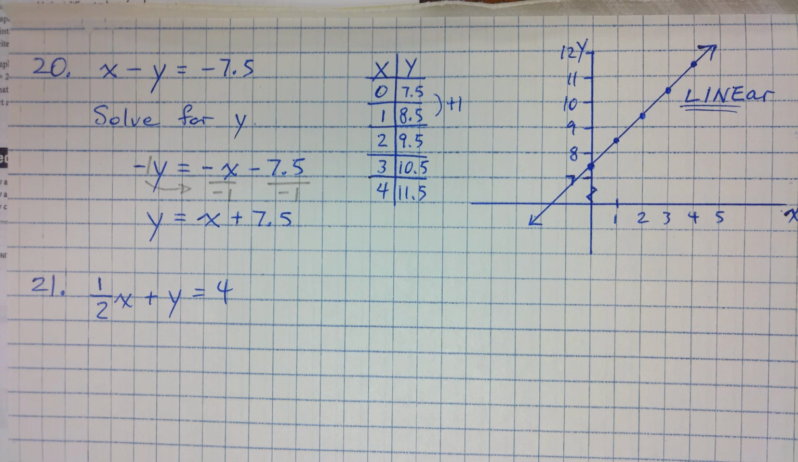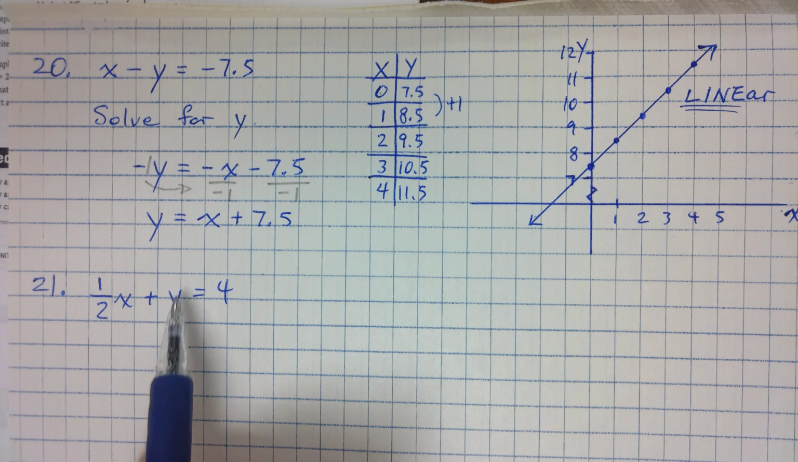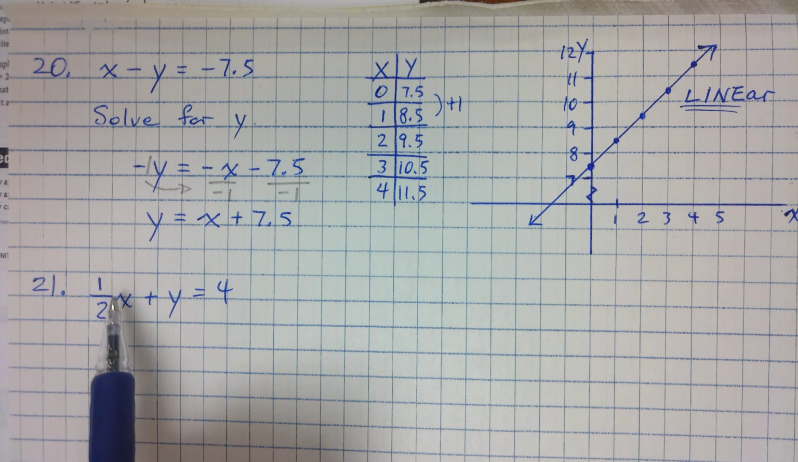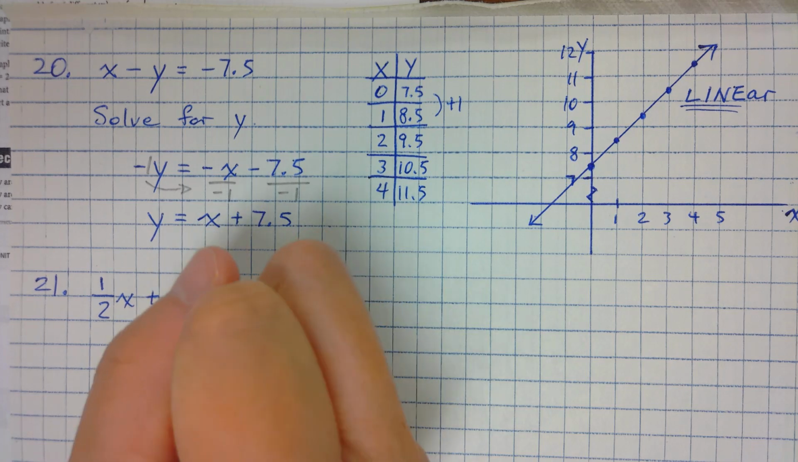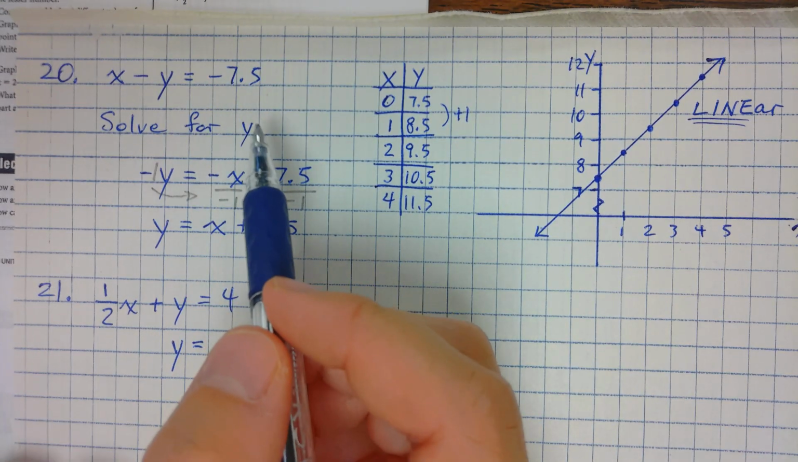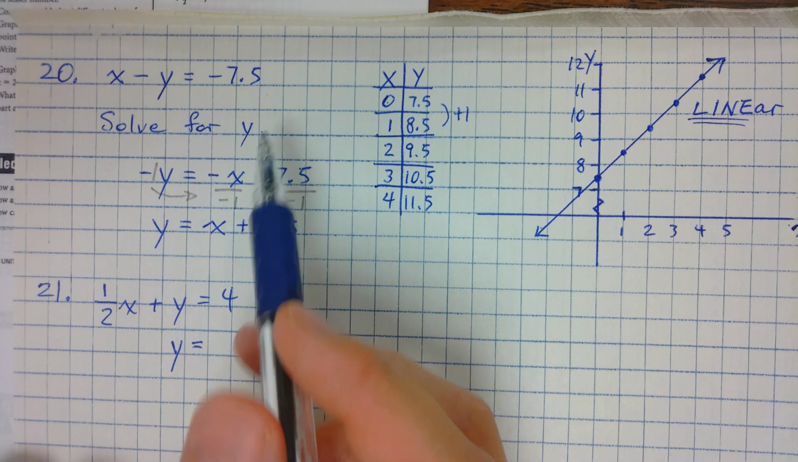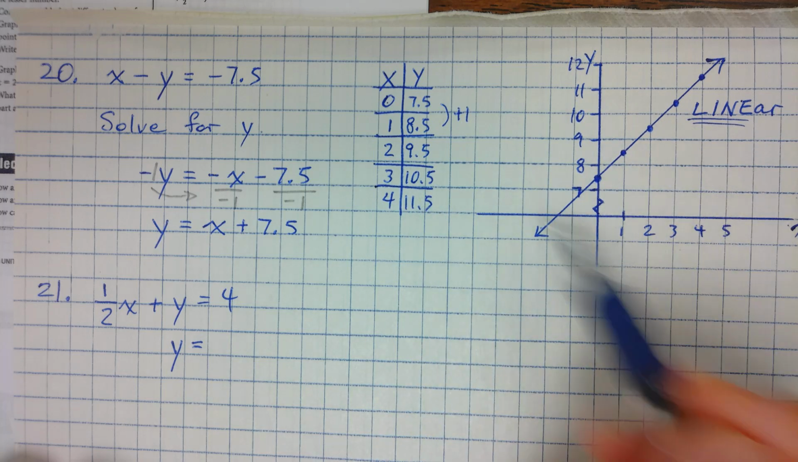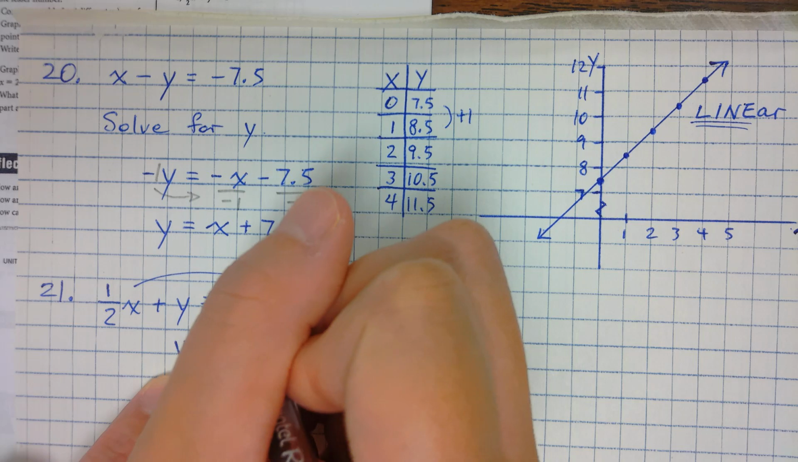So I know I have fractions here, but I already have a y. So all I actually need to do is move that half x over so that it's y equal. Remember what we did up here: we wanted to solve for y. We want to isolate that y so it's y equal. It's so much easier when we do our table and our graph. So to make this y equal, all I have to do is move this over.